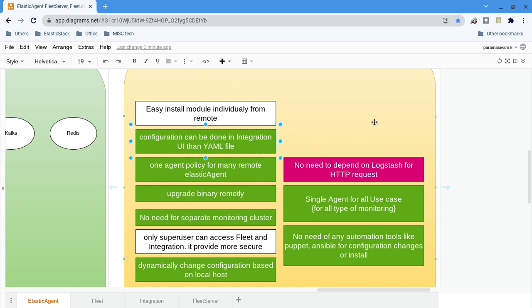Because in the YAML file we have to stick with the tab, otherwise it will not work. Then one agent, one agent policy. I have to make this one.